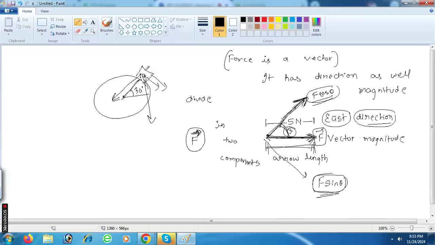So 2 kilogram is the object, right? Two kilogram is the object. So can you divide this 2 kilogram into two components in horizontal and downward directions? Can you divide this? Okay. What are these two components?